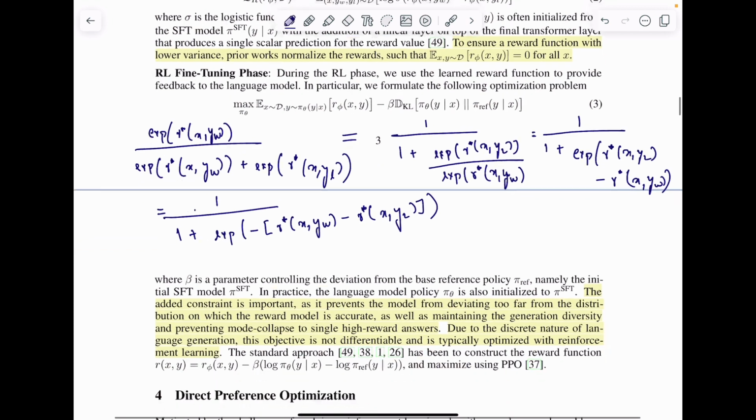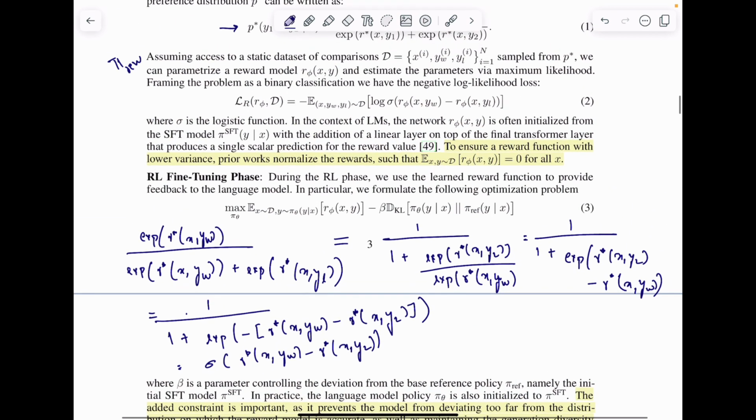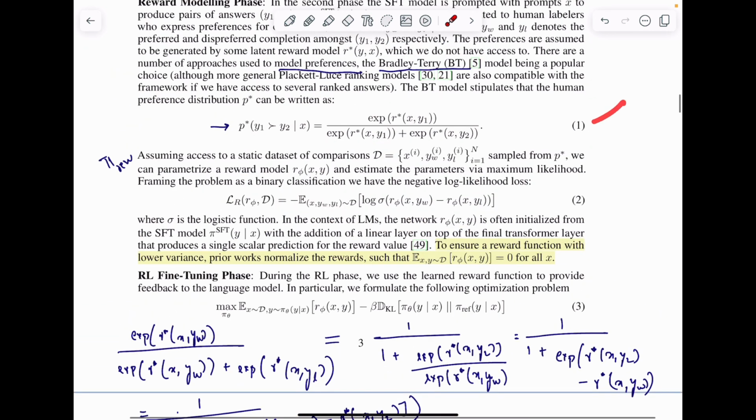So now, as you can see, this is nothing but the function which we are already familiar with. This is called sigmoid of r star x comma yw minus r star x comma y loss. So let's remember that this particular equation number 1 can be represented using sigmoid of this.